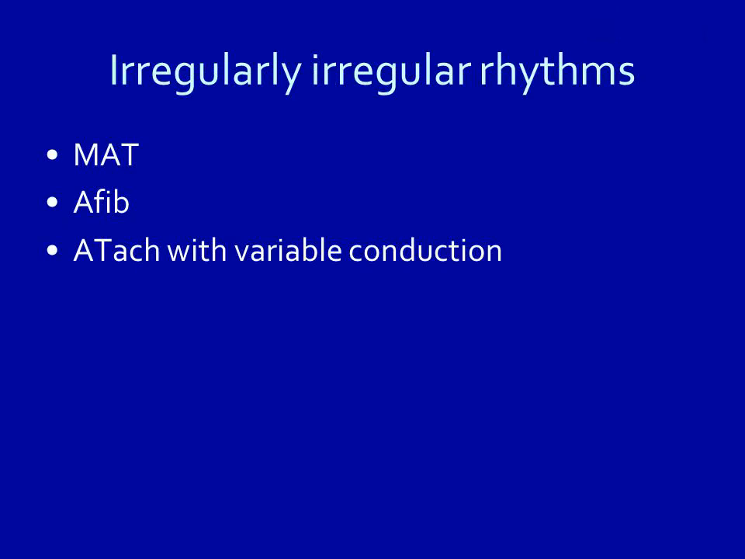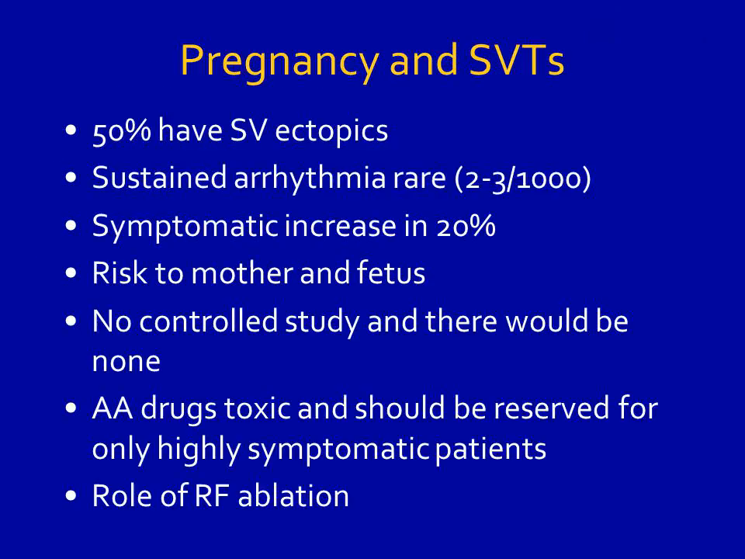Irregular rhythms: MAT, AFib, atrial flutter with variable conduction. Pregnancy and SVTs. 50% of SVT patients have ectopics. Sustained arrhythmia is rare, 2 to 3 per 1000. Symptomatic increase in 20%. Risk to mother and fetus. No controlled study and there would be none. AA drugs are toxic and should be reserved for only highly symptomatic patients.